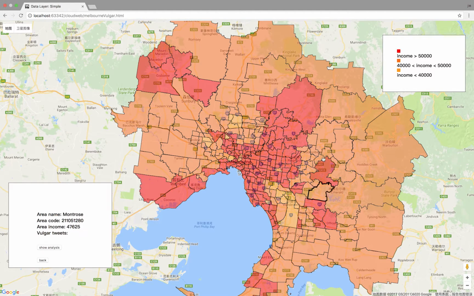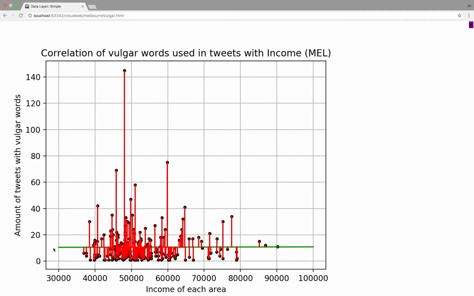For the area with lower income, their vulgar tweets don't seem to increase too much. After conducting the linear regression analysis, the slope of this line is almost zero, so there's no relation between income and the amount of tweets with vulgar words in Sydney or in Melbourne.